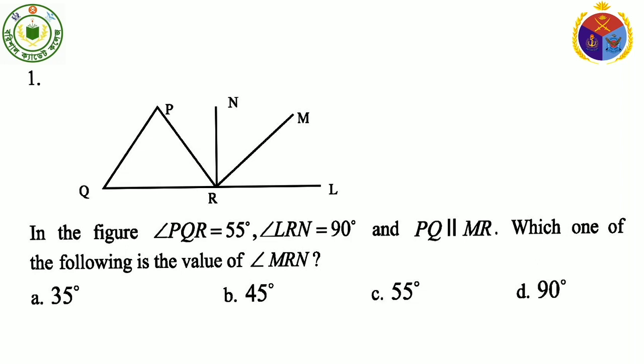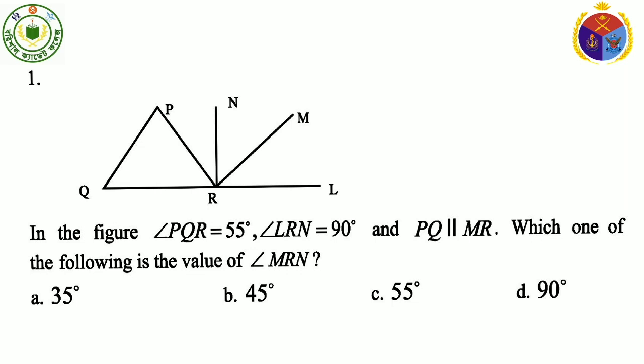Here, in this figure, angle PQR equals 55 degrees. Angle LRN equals 90 degrees. And PQ is parallel to MR. Our question is, which one of the following is the value of angle MRN? Just think about the question. What will be the value of angle MRN? Now, explanation.